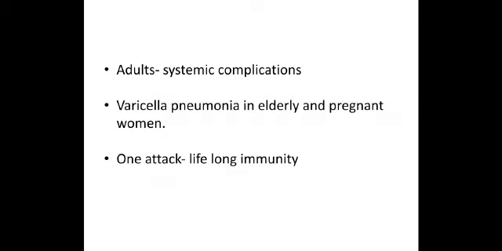If it attacks adults for the first time, that means the adult has not been exposed to chickenpox or has not suffered chickenpox in childhood, then the adult may suffer. Chickenpox in adults is sometimes quite aggressive, and it may lead to systemic complications like pneumonia in the elderly and pregnant women. But once you suffer from chickenpox, you get a lifelong immunity.